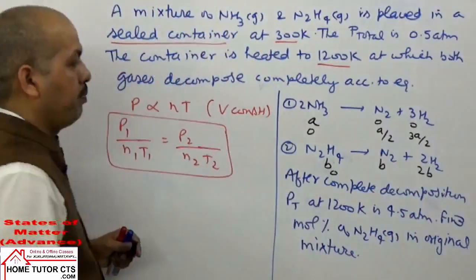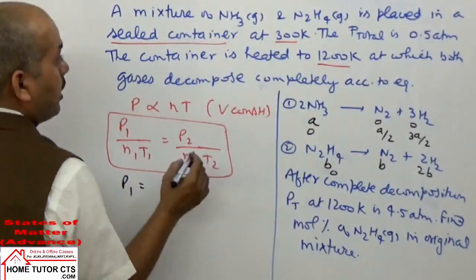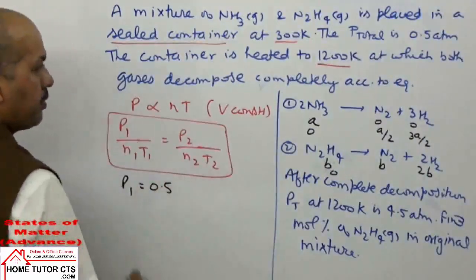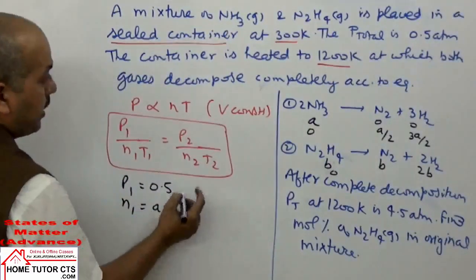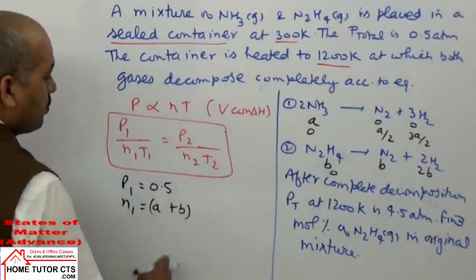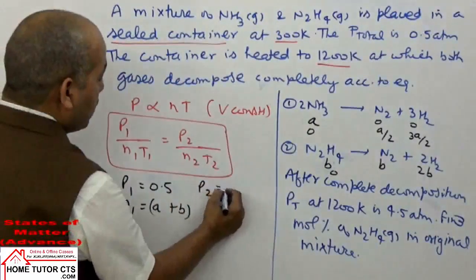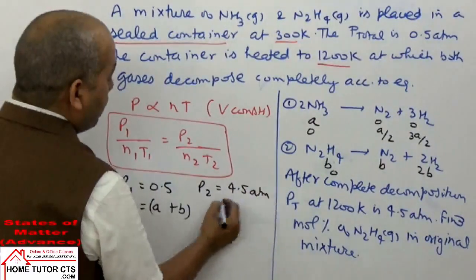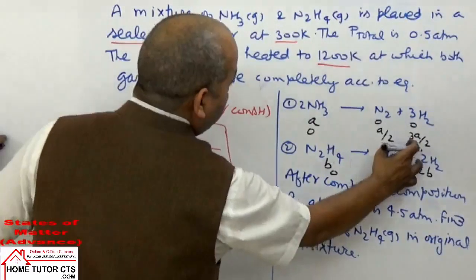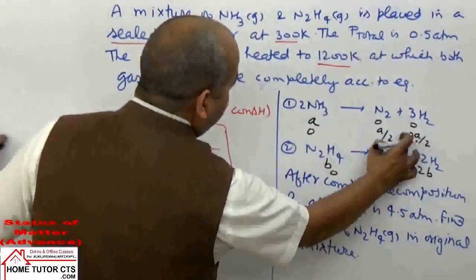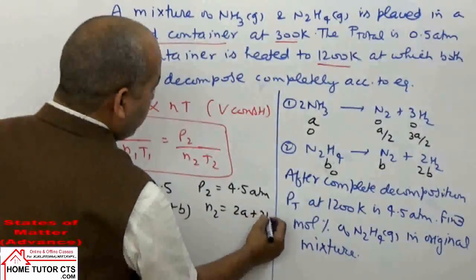Now what is the initial pressure given in the question? 0.5 atmosphere. What is the initial number of moles? A plus B. What is moles final taken here? What is pressure final? 4.5 atmosphere. What is moles final? This plus this, how much? 2A plus 3B. So 2A plus 3B.